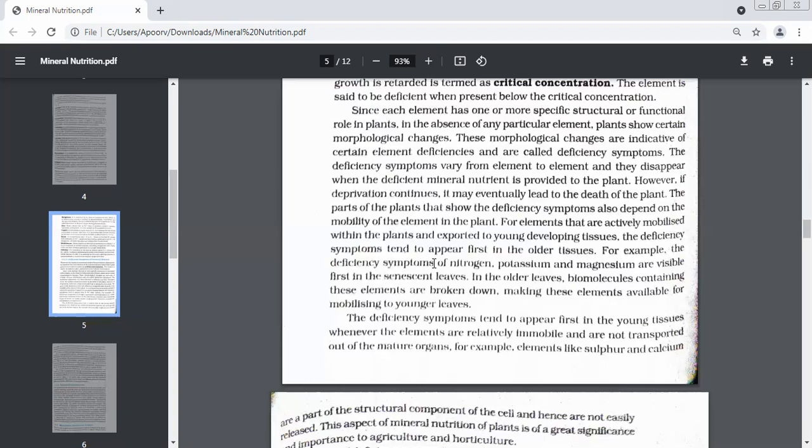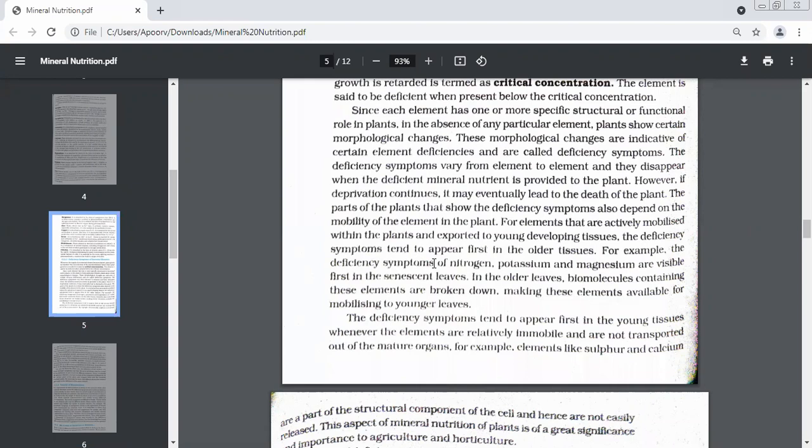Senescent leaves. Yes, because senescent is a word which is used for old age. Even in human beings, we use this word, senescent age. So senescent leaves already have a stored amount of these mobile elements. So the plant starts sending these elements to which kind of leaves? Young leaves. So young leaves are getting the minerals. So symptoms will first be visible in which kind of leaves? Older leaves.